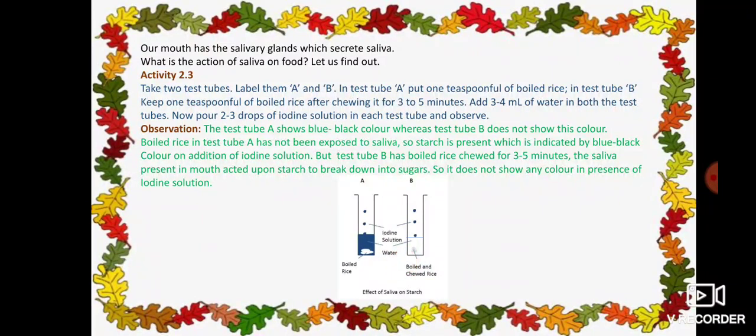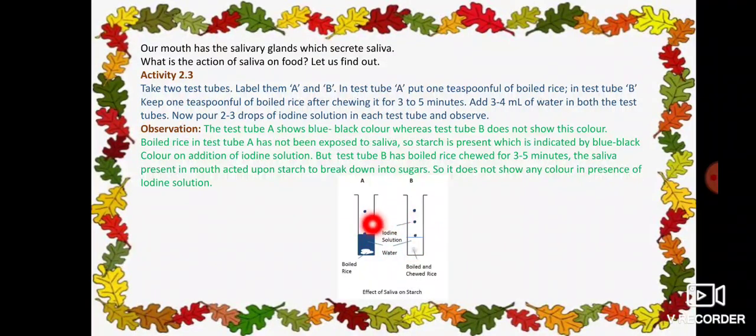After chewing the rice for 3 to 5 minutes, you have to add the chewed rice into the test tube B. Here it is only boiled rice. Here chewed boiled rice you have to add for the test tube B. After that you have to add 3 to 4 ml of water for both the test tubes.